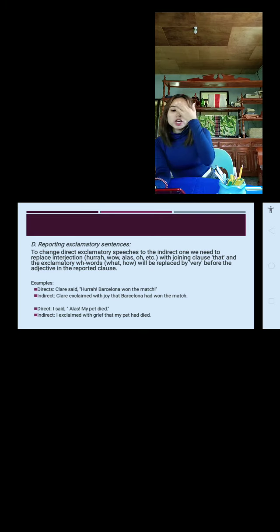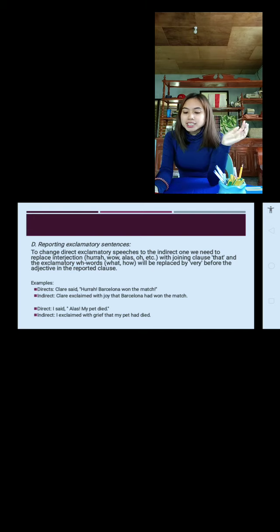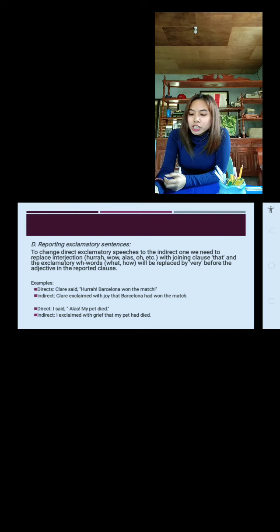So first example we have here, our direct speech. Claire said, "Hurrah! Barcelona won the match." So when we transform it to indirect speech, it will become: Claire exclaimed with joy that Barcelona had won the match. So it will no longer be "said", it will be "exclaimed with joy". Or we can use exclaimed with grief, exclaimed with sorrow, exclaimed sorrowfully, depending on the feeling of the speaker. So our indirect speech is: Claire exclaimed with joy that Barcelona had won the match.